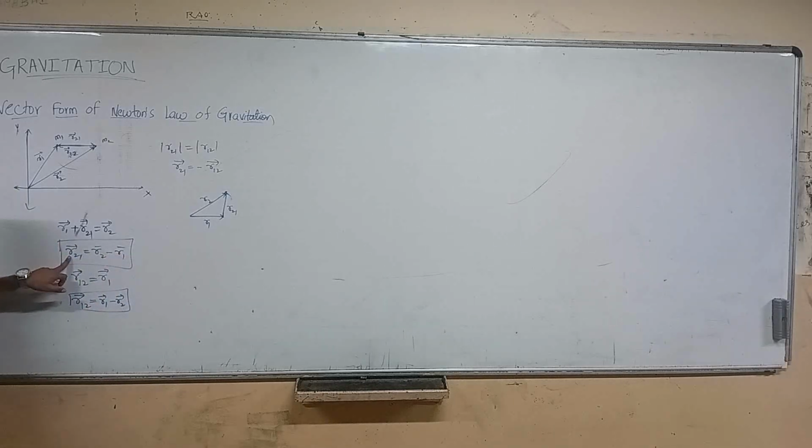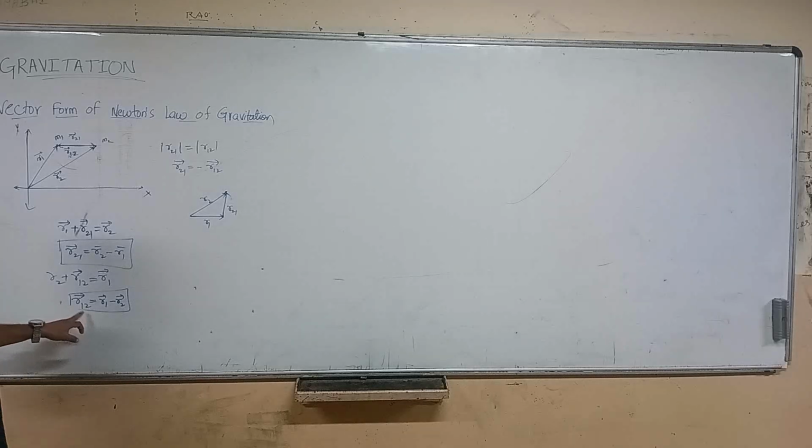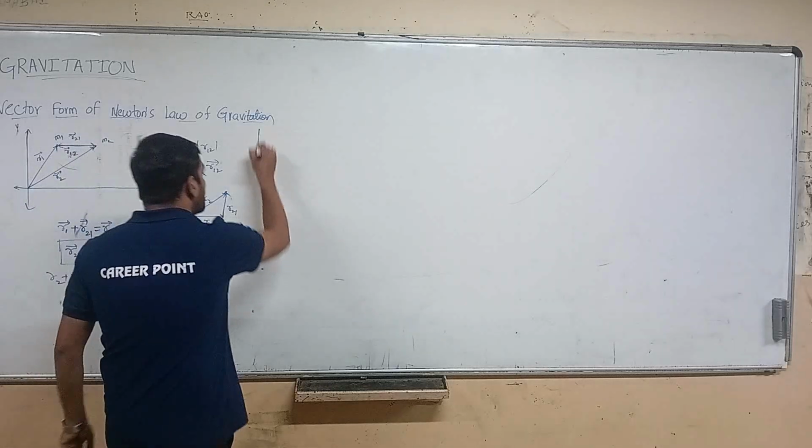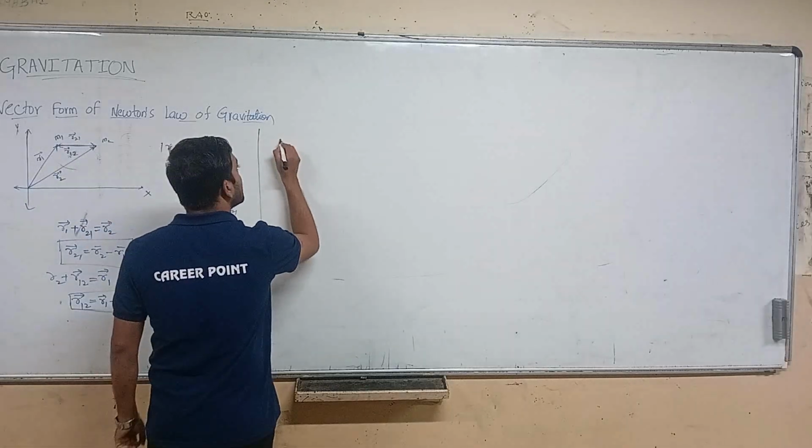So this means the displacement of r2 with respect to r1, and this one will be equal to the displacement from mass 1, and this is the distance from R1 with respect to R2. Okay, so by Newton's laws, what are Newton's laws?